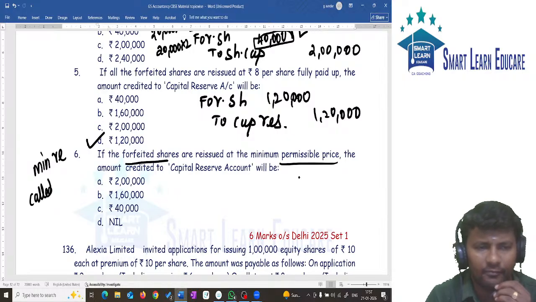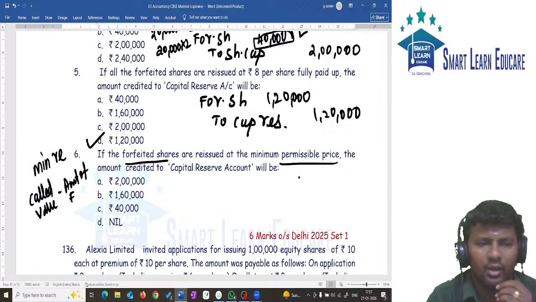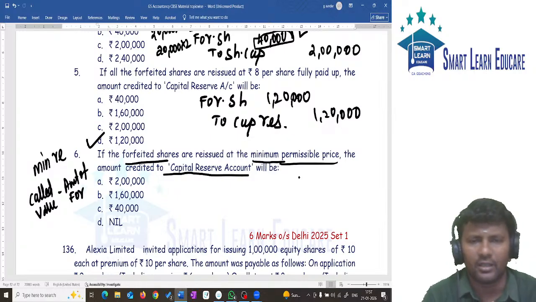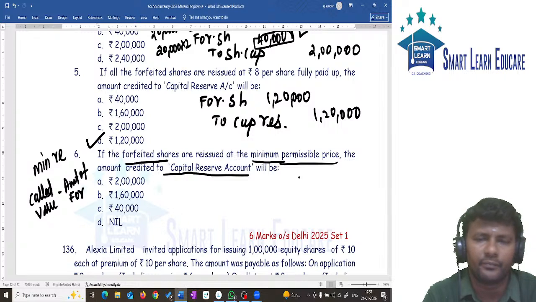It is called up value minus amount of forfeiture. If the forfeited shares are reissued at minimum permissible price, the amount credited to capital reserve account will be.